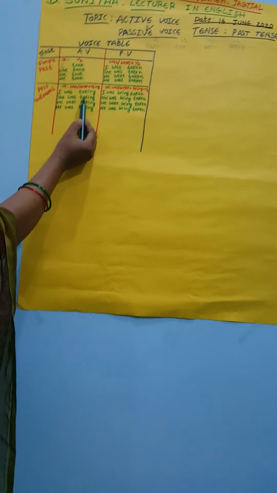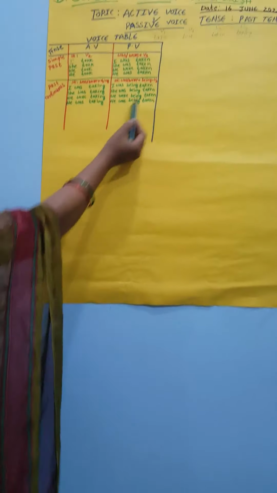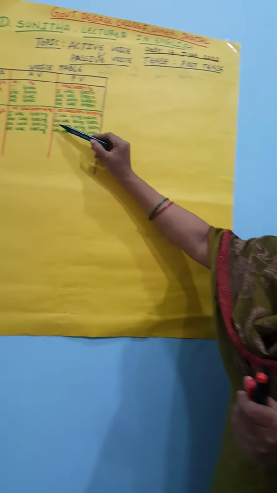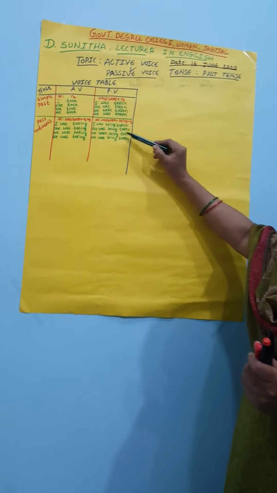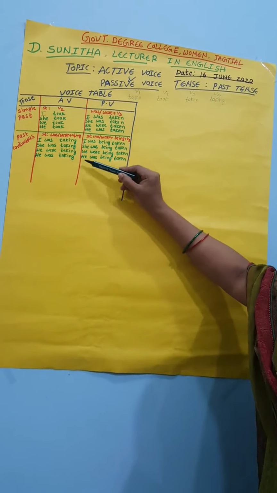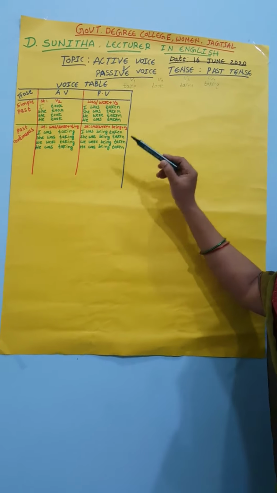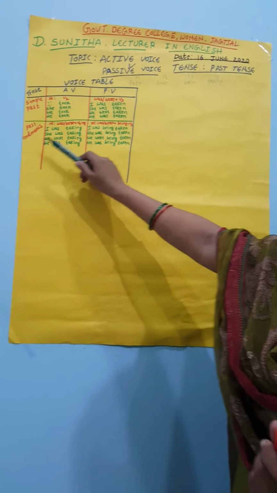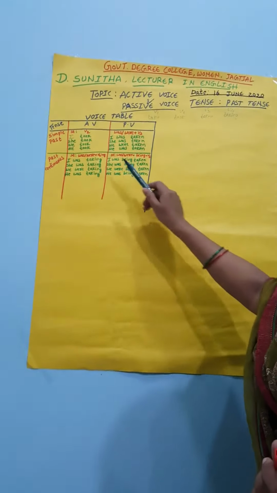She was taking, she was being taken. We were taking, we were being taken. He was taking, he was being taken. This is related to the past tense, the past continuous tense. The active voice will change into the passive voice.